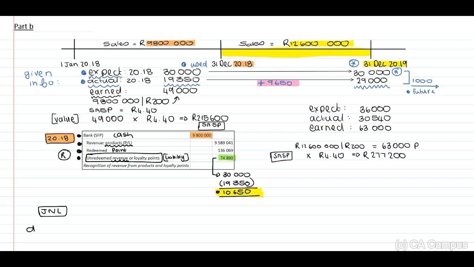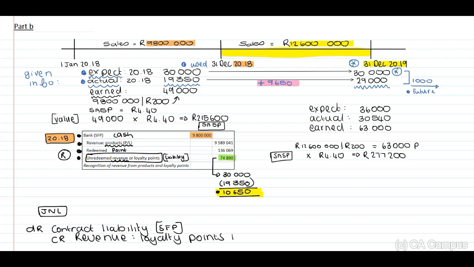Therefore, we will have to debit, and I'm going to call this a contract liability. If you have used the same description, unredeemed revenue, all good. Statement of financial position. And we can credit the actual revenue relating to this transaction in terms of loyalty points. And this is in my profit and loss.